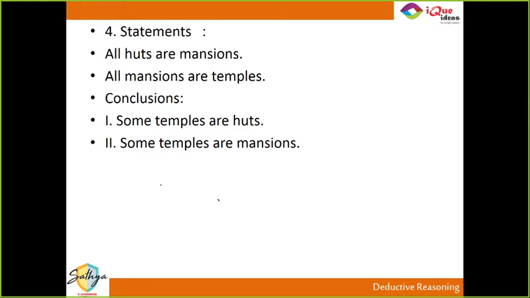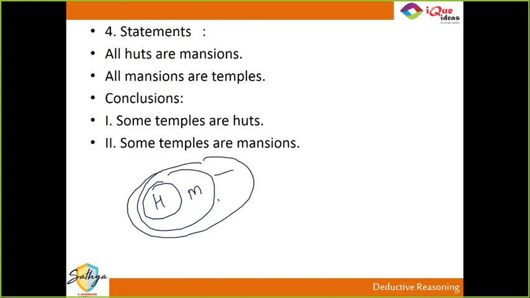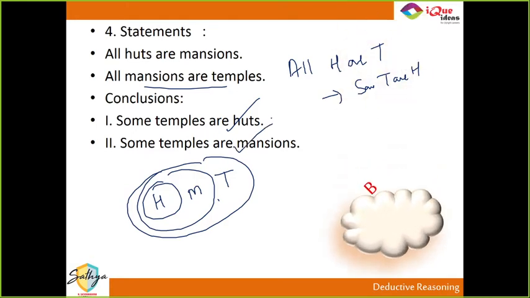Okay. So all huts are mansions. All mansions are temples. So the obvious conclusion generally we put is all huts are temples. And its reverse, some temples are huts. So some temples are huts, yes. And all mansions are temples, its reverse, some temples are mansions. Both of them are there. So we will mark both the conclusions are possible.